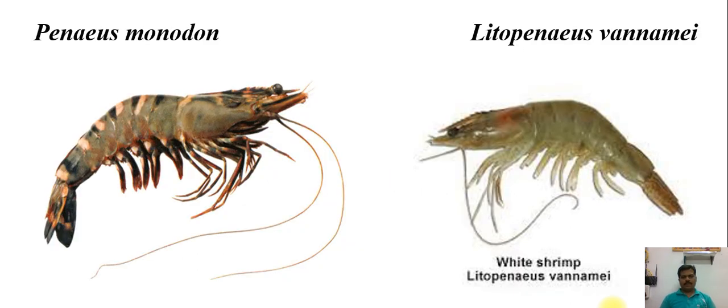So, in India, there are two species being cultured as economical species. One is Penaeus monodon, the second one is Litopenaeus vannamei, and another is Penaeus indicus. Penaeus monodon is called the tiger shrimp, the species formerly cultured in India. Now they have migrated to Litopenaeus vannamei, called white leg shrimp, which originates from the Pacific. These two species are the main culturable species, they have delicious nutrients and protein levels, and they are exported from India to a lot of countries.